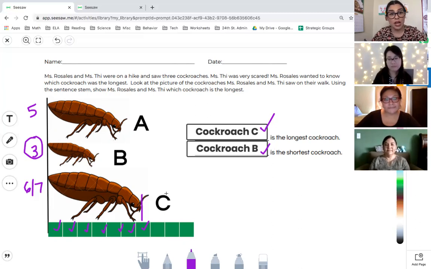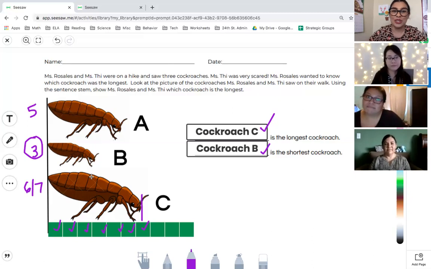So you can decide which tool you want to use to help measure your cockroaches. Remember, you're going to get the same story problem, except your cockroaches will be different in their order and in their size. So make sure that you are paying attention, because it might not be cockroach C that's the longest in your problem, or cockroach B. Remember, we want to make sure that we're understanding the problem and we know how to measure the length of our cockroach and compare them to other items. So you're doing an awesome job.